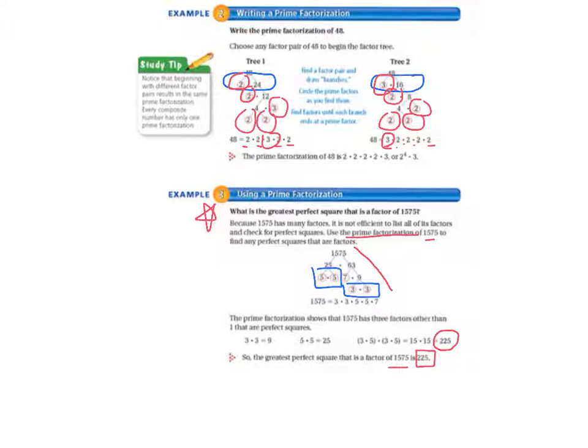And then since they have partners that match up with them, 3 and 5 can match up with each other and multiply together to equal our 15s down here in this part, and multiply together to equal 225. So that's where the 225 came from.